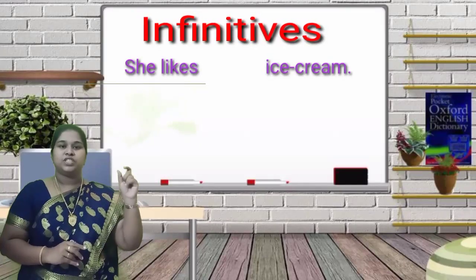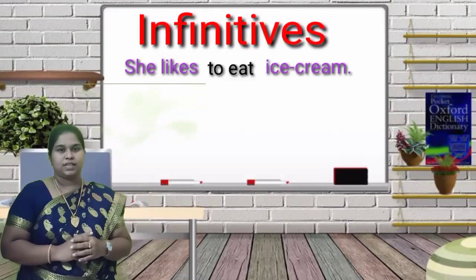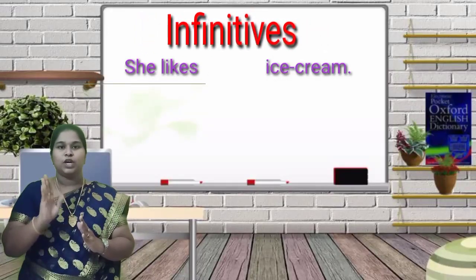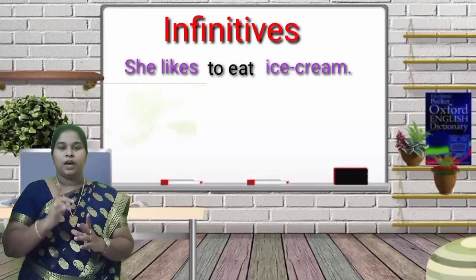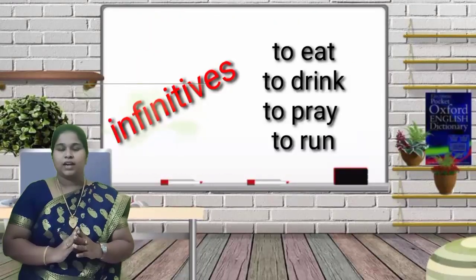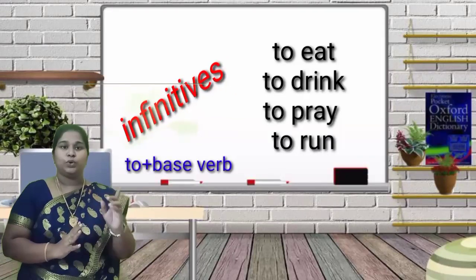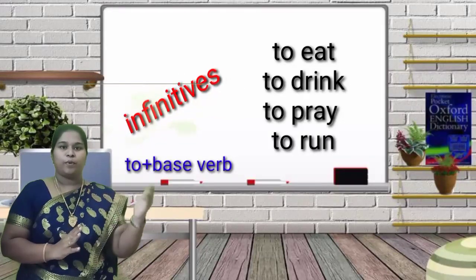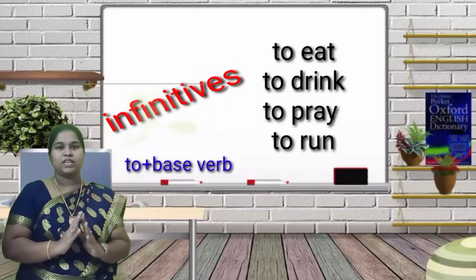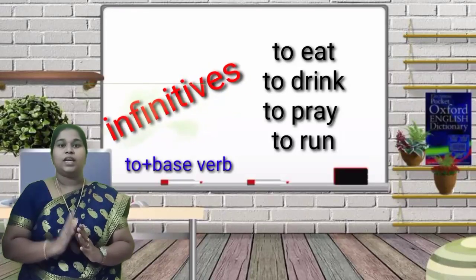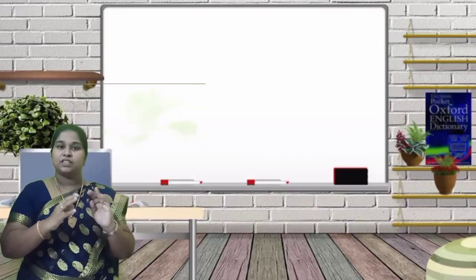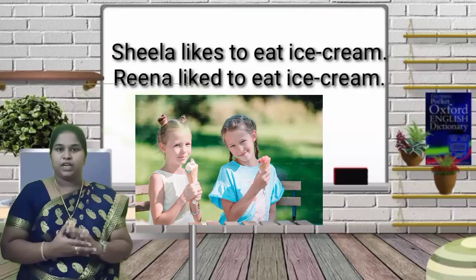So, she likes to eat ice cream. The infinitive form is to plus base verb. As I said, it is not going to act as a main verb. So: to eat, to drink, to pray, to run. All of these, to plus base verb, are called infinitive words. So non-finite verbs, as I said, do not have any limitations.